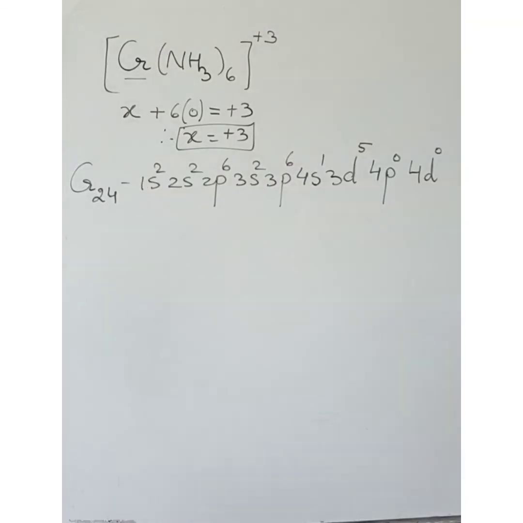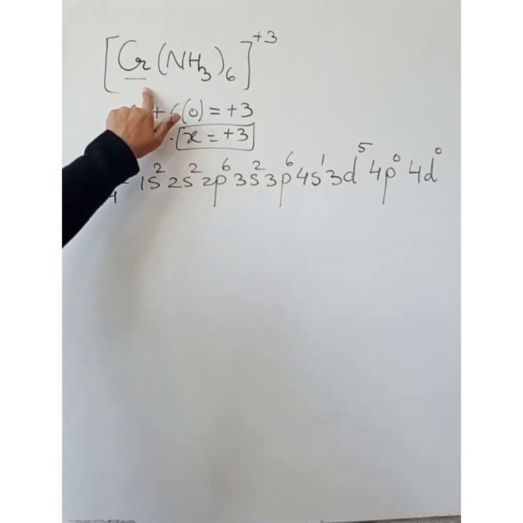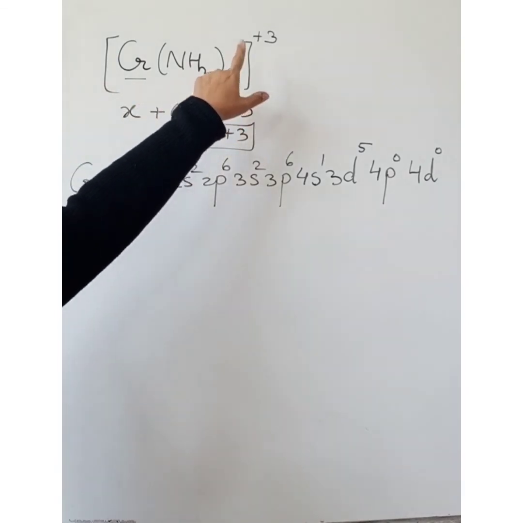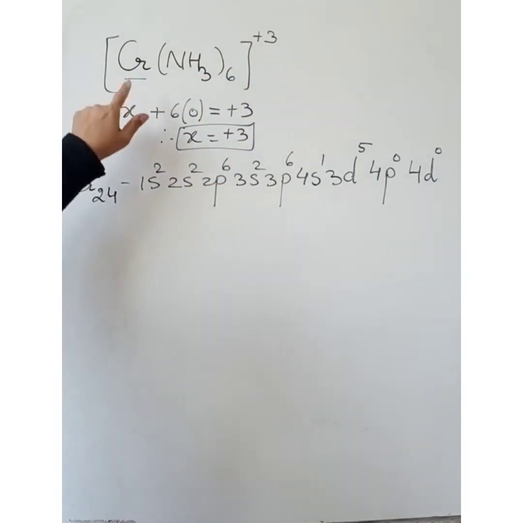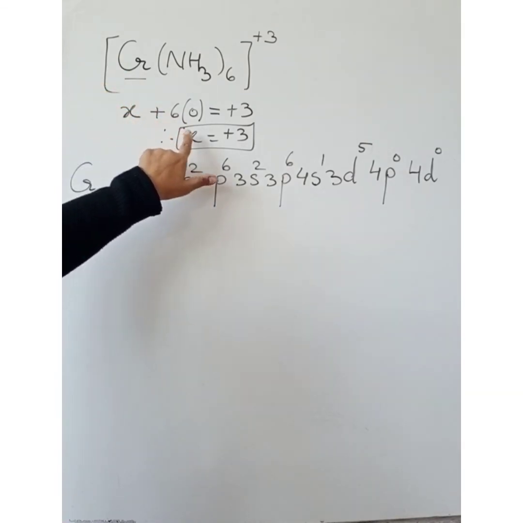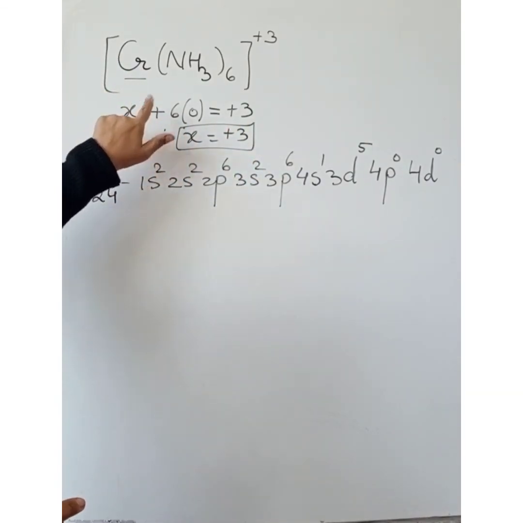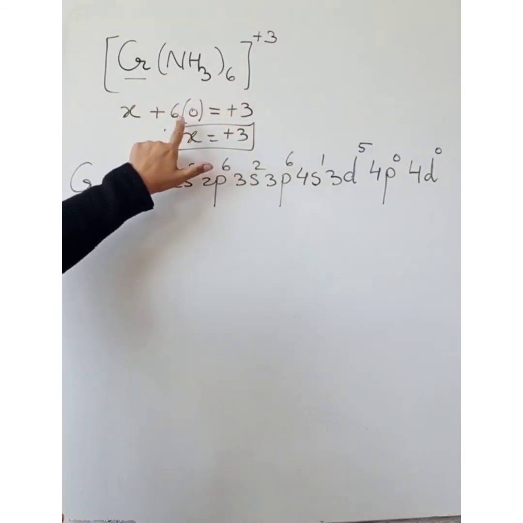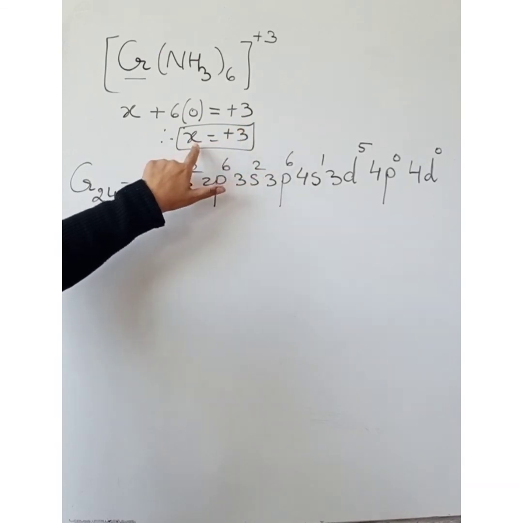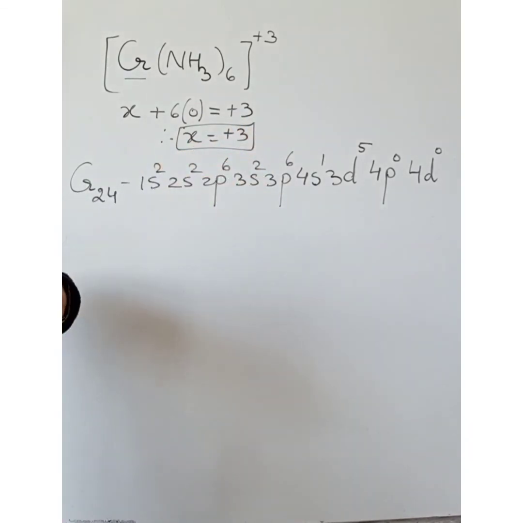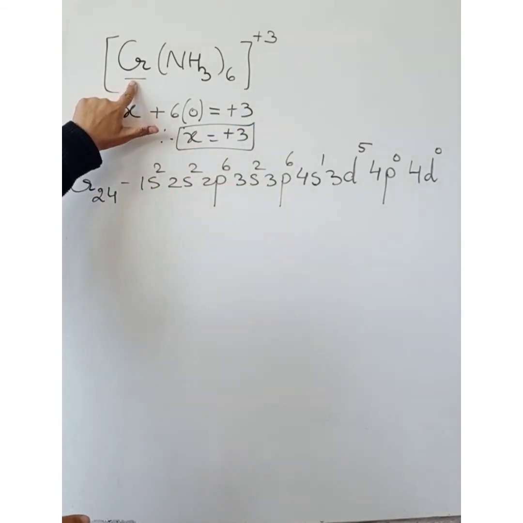Let us understand bonding in this complex, Cr(NH3)6 3+. First of all, the central metal atom is chromium. Let us calculate the oxidation number of chromium. X, it is bonded with 6 ligands. Ammine has 0 oxidation number. So we get X is equal to +3, which is the oxidation number of the central metal atom chromium.